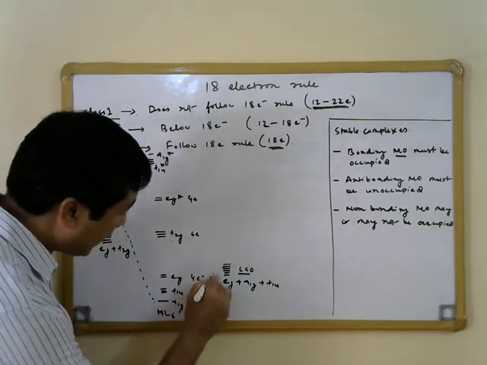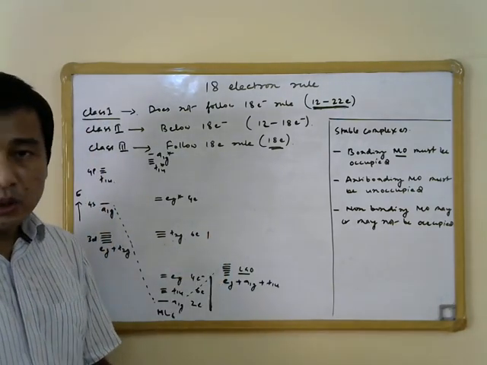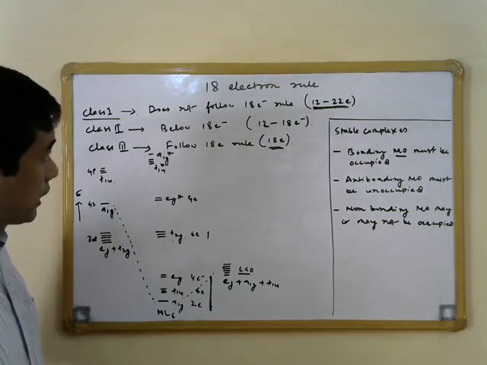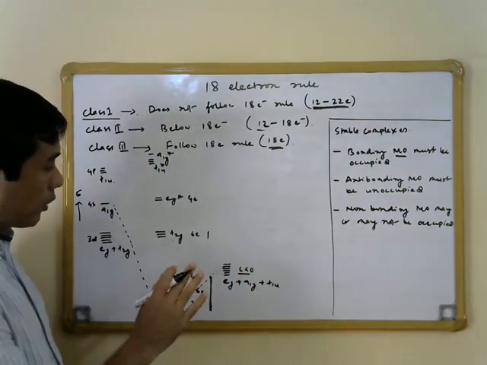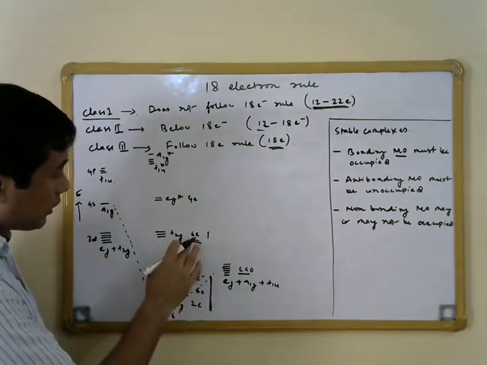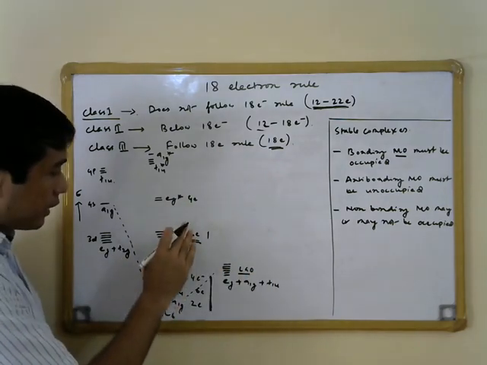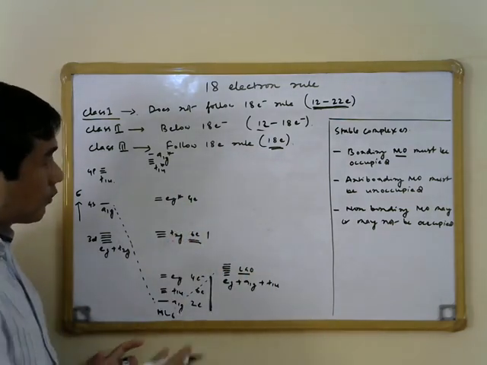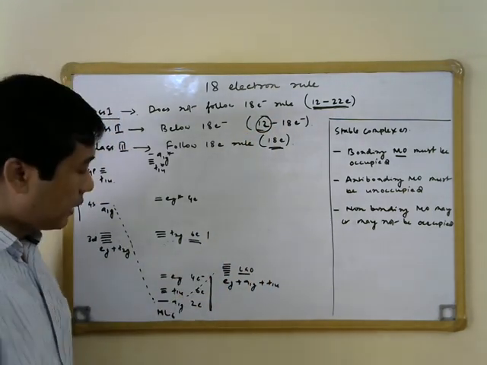So a complex can have anywhere between 12 to 18 electrons and still be stable, because we are not filling the antibonding molecular orbital. Here, because the t2g set is non-bonding in nature, whether we fill it or not, it is not going to affect the stability of the complex, and that is why even complexes having 12 electrons are going to be stable.